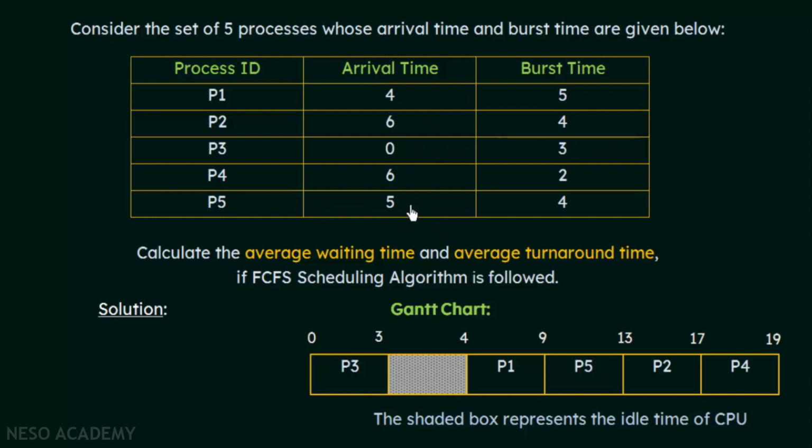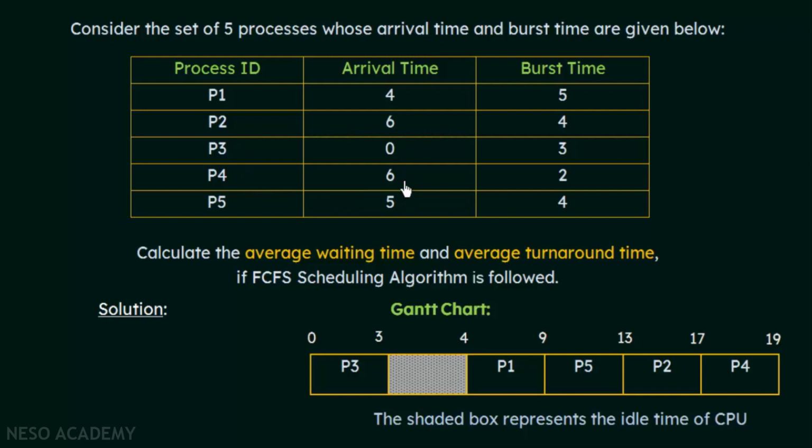Now what is the process that arrived after P5? We see that there is 6 and again 6 here. That means both processes P2 and P4 arrived at the 6th unit of time. Now the question arises, since they both arrived at the same time, who will get the CPU? In most systems, when two processes arrive at the same time, the process with the smaller process ID will first get the CPU in case of the FCFS scheduling algorithm.